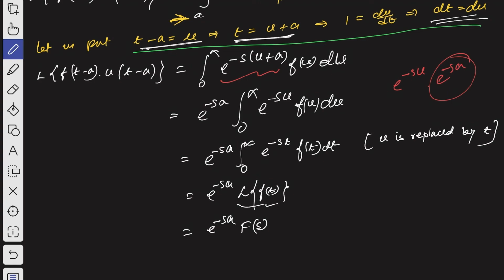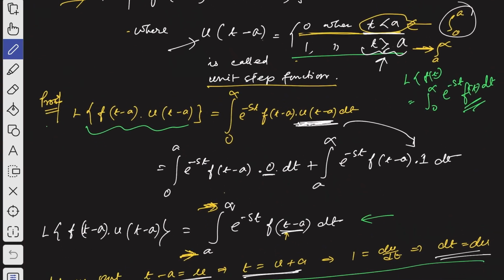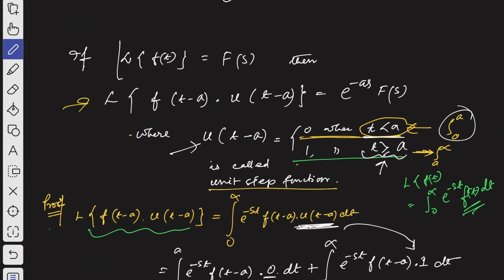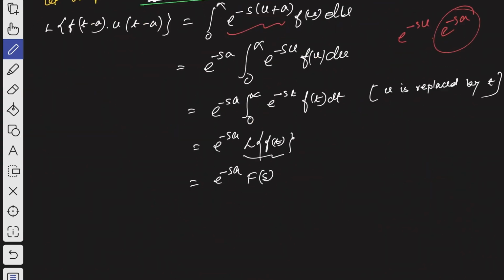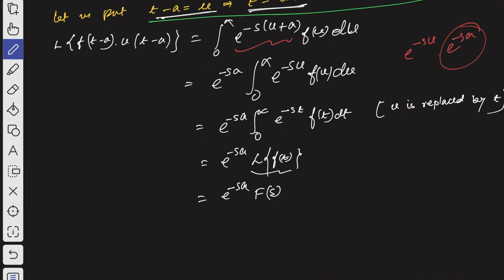That is already given in the theorem, that the Laplace transformation of f of t is capital F of s. That's what we have used here. So hope you have understood this. That's how we can prove this, which is another form of the second shifting theorem.